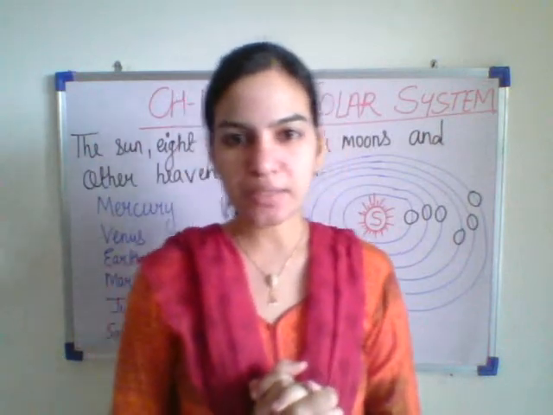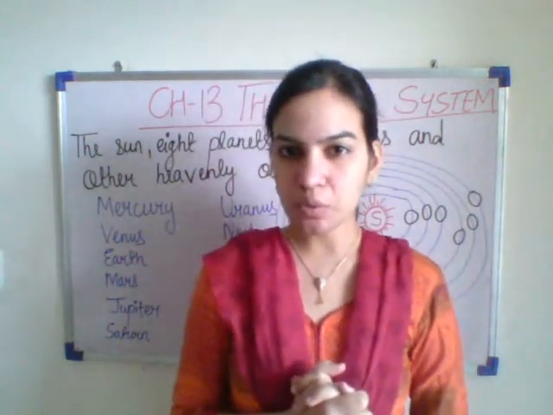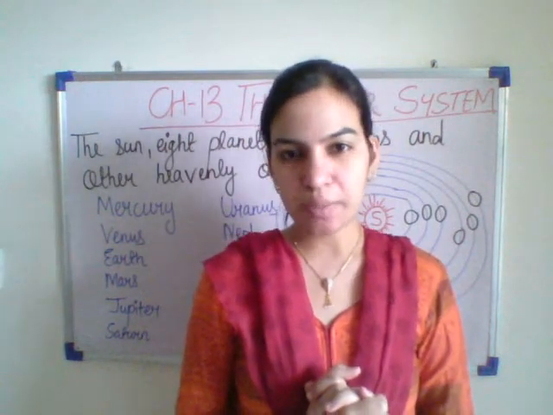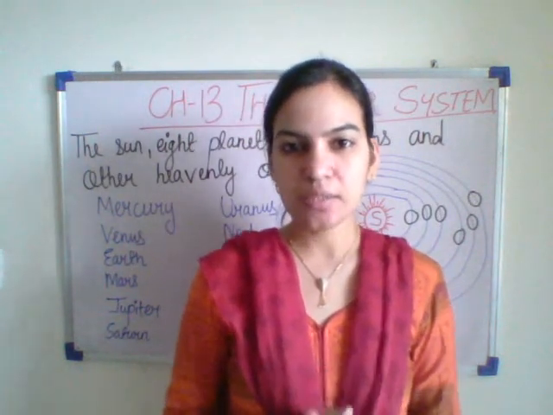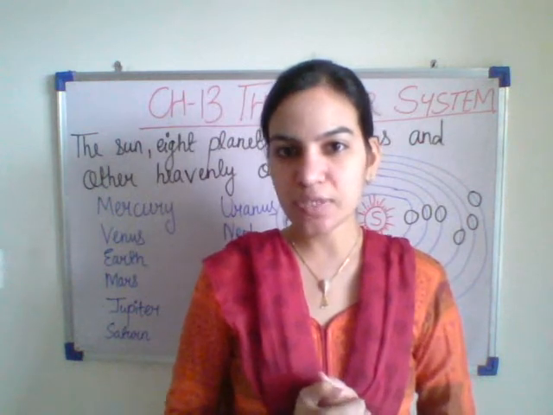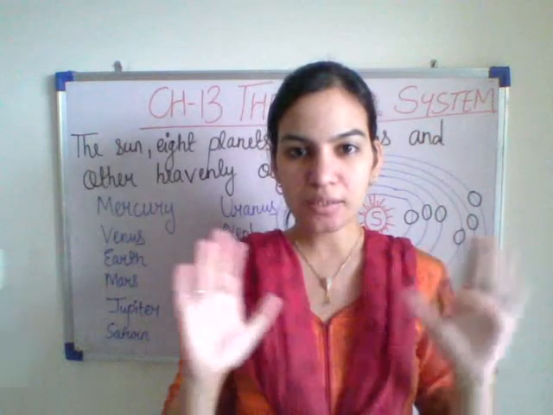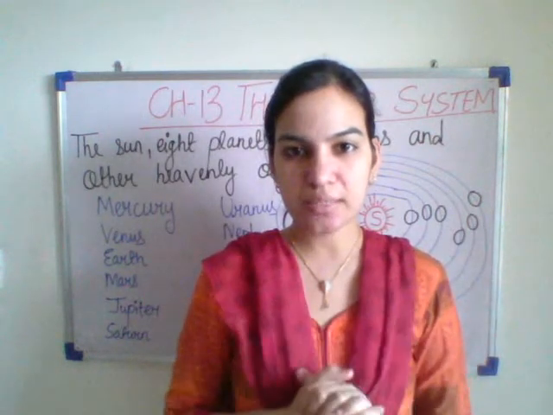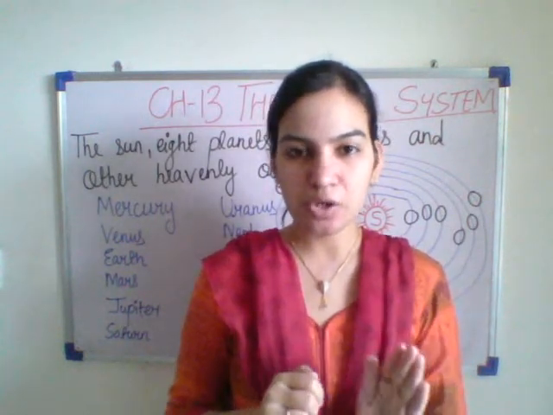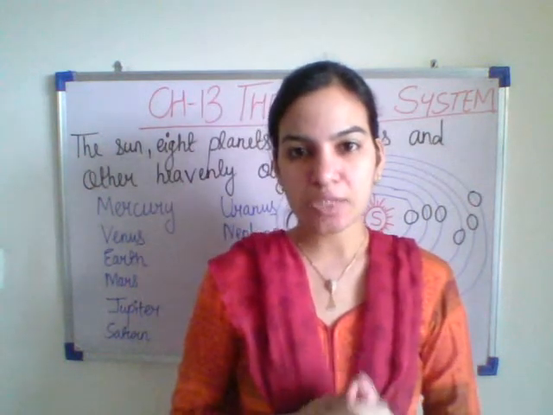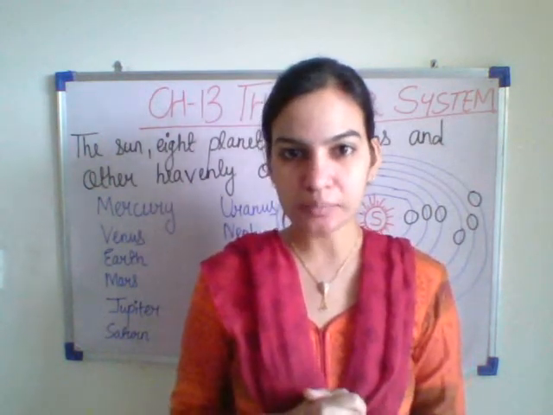Now what are planets? Do the planets have their own light like the sun and moon? Do the planets also have their own light? In which planet do we live? We live on Earth. How many planets are there in the solar system? 8 planets, and we live on the Earth. Only on the Earth is life possible, and we all live on the Earth.